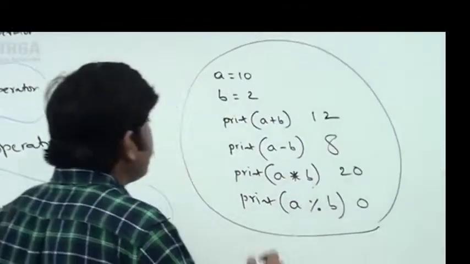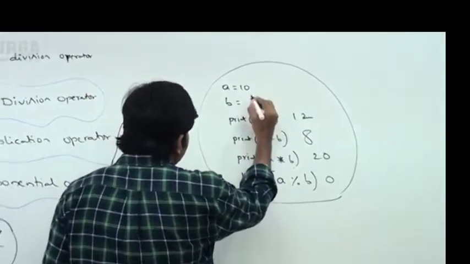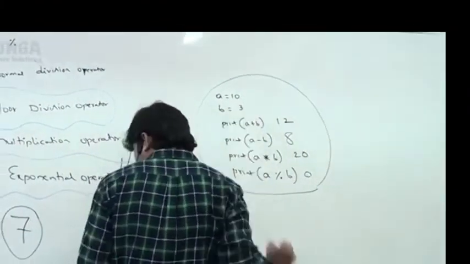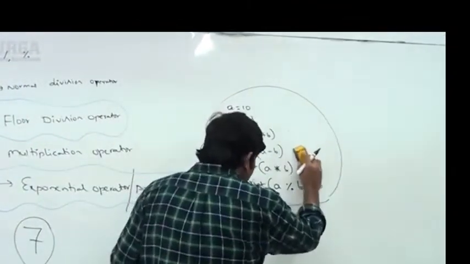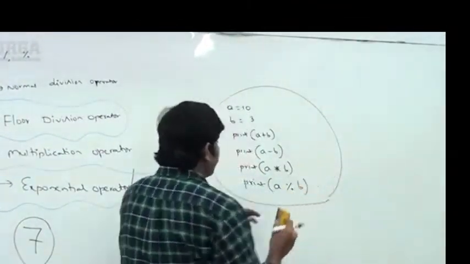Now I want to go for one more small example. Here, assume that B is 3. Assume B itself is 3, like this. Now can you please tell what answer we are going to get?